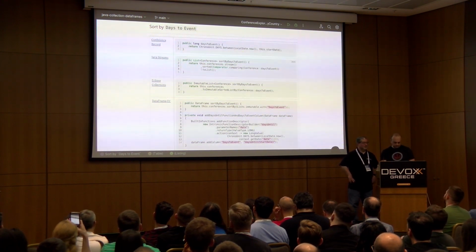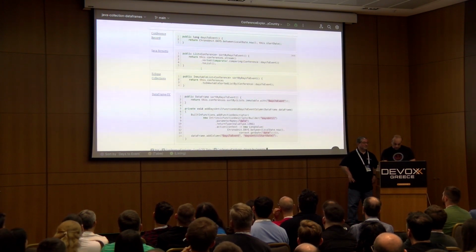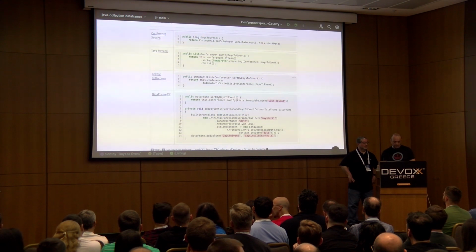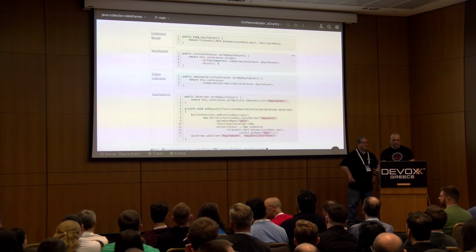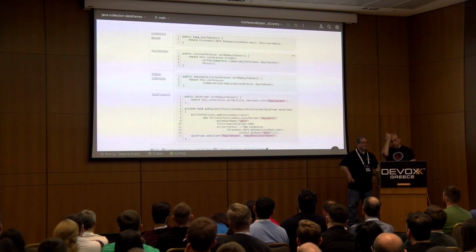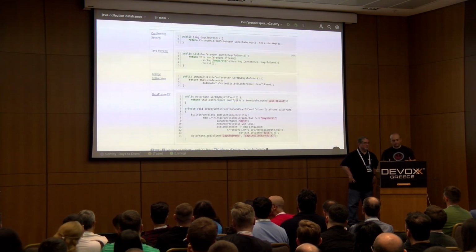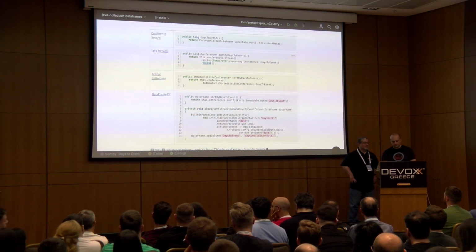In both Java streams and Eclipse Collections, more or less the same thing is happening, where you create a stream, you sort it, you provide a comparator, and you need to provide a function that does the comparison and returns the values that you can use to compare. And then at the end you just pack it into a list.